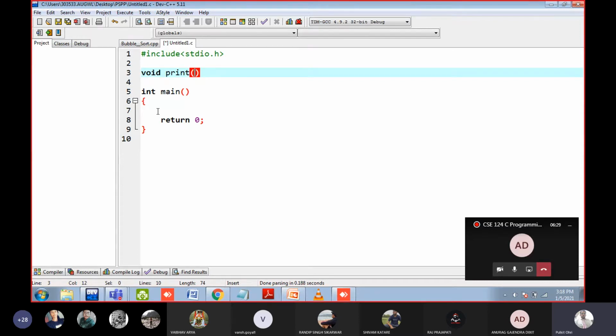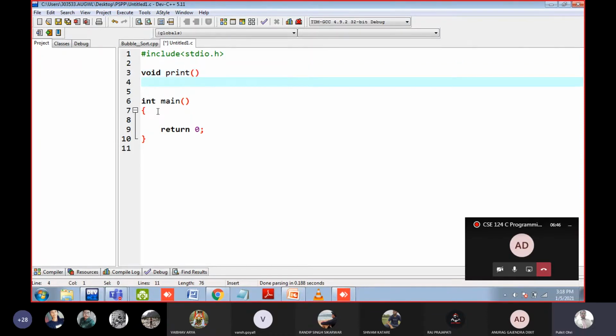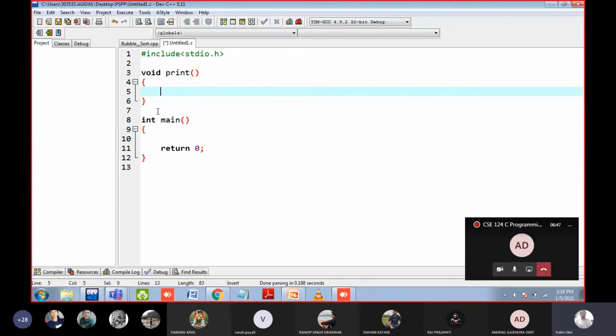Then the brackets, these are known as parameters. If you want to pass something from the main function, then you can create a variable here. Inside these parameters, only variables can be created. You cannot write numbers here like 5 or 6. You have to create a variable like int a. But here, we do not have to pass anything, so just leave it blank. Then this is the scope. Here we can print hello.